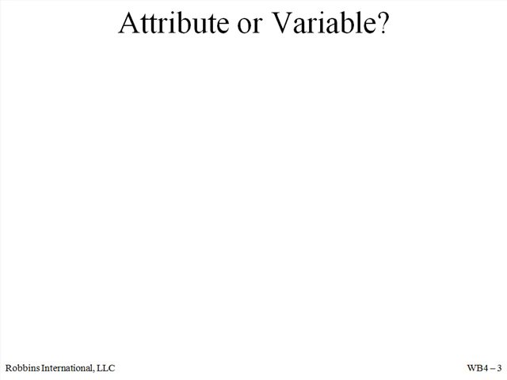Pressure. Variables data. We measure this. Color. Attribute data. These will be in different categories. Weight. Well, since we measure weight, this is variables data. Number of defects. We count the number of defects, so this is attribute data. Types of defects. The different types of defects are placed into different categories, so attribute here also.